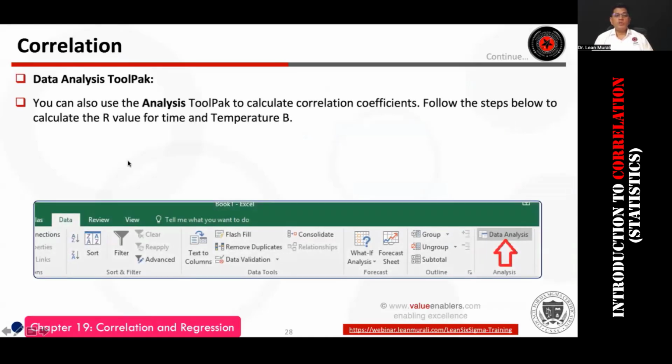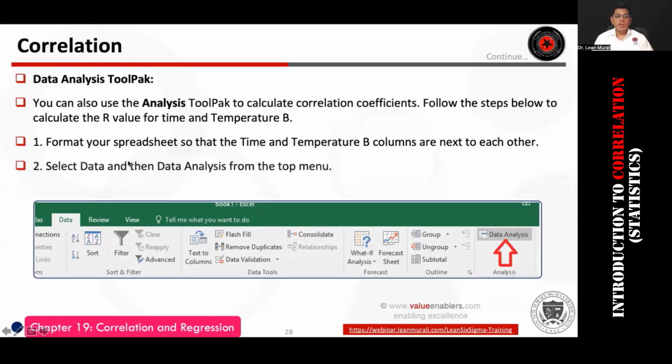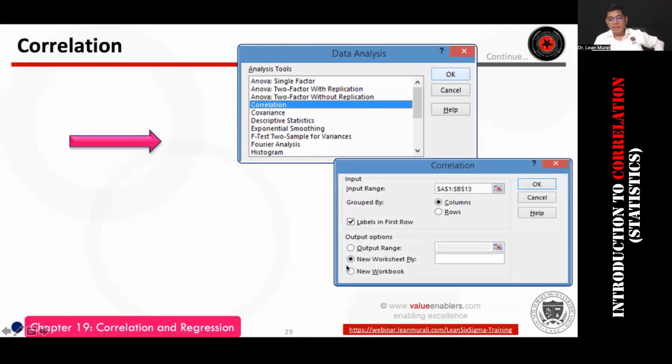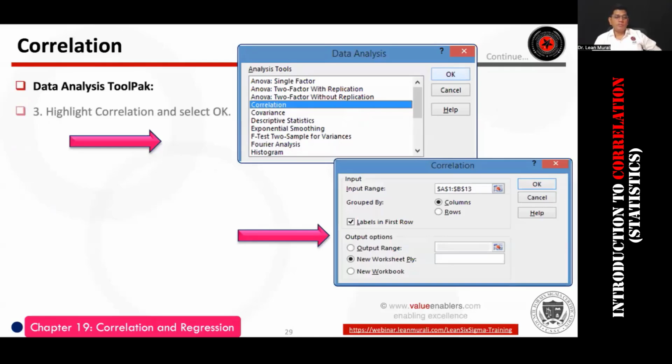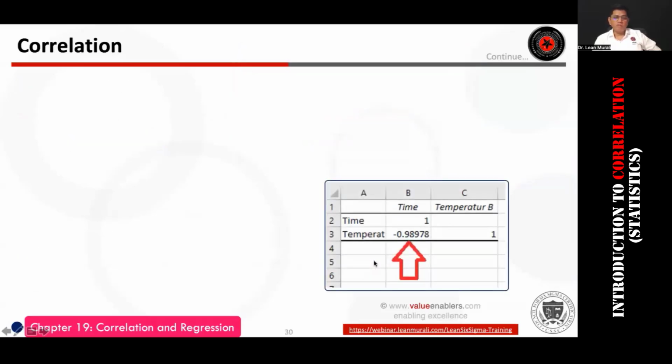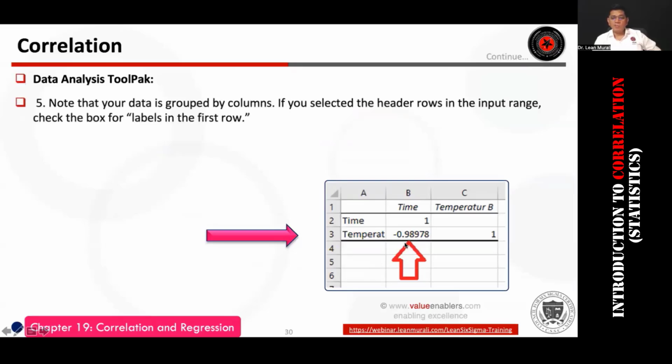Okay, so we also used data analysis tool pack to do this, and we have chosen correlation from data analysis tool pack. Here I have given it as a new worksheet, but I put it in the same worksheet because I wanted to show you the same numbers that you have seen in the correlation. But in the demonstration, I put it as a new worksheet. Whichever way that you do it, it is absolutely fine. But you will notice that you will get the same numbers here. So these are the two methods: by using the correlation formula, or you can use the data analysis tool pack and use the correlation feature there.